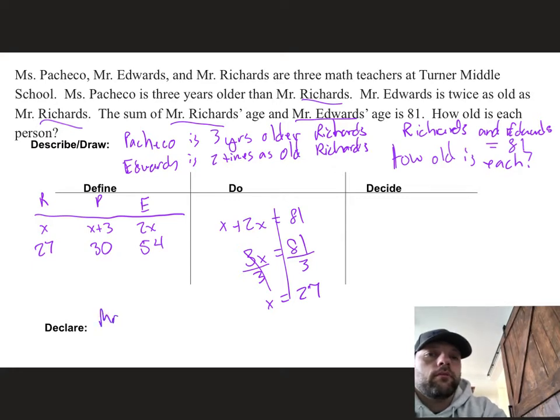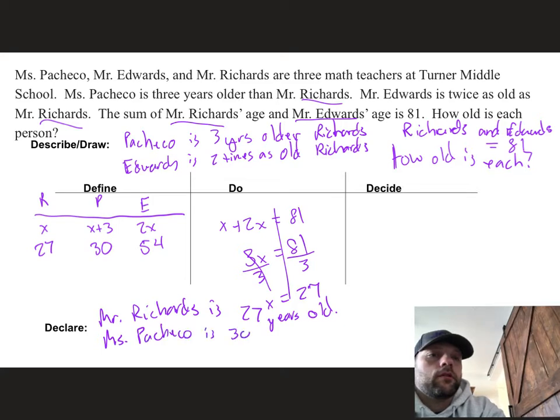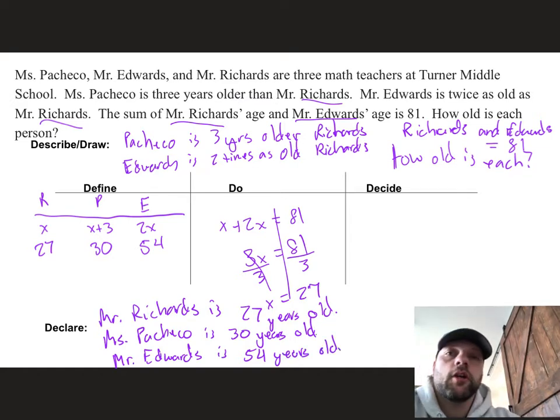Okay, so Mr. Richards is 27. Ms. Pacheco is 30 years old. And Mr. Edwards is 54 years old. All right, so we've answered our question there.